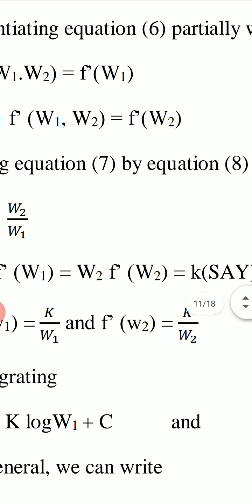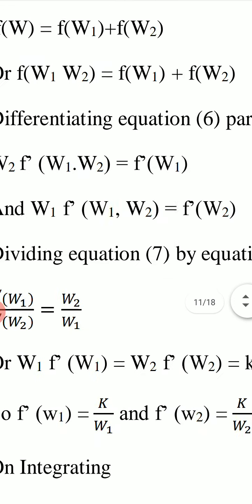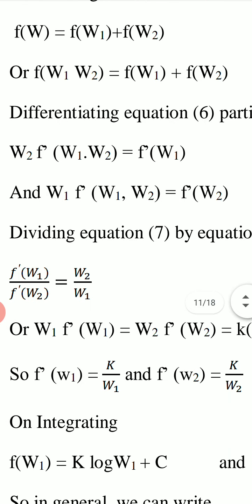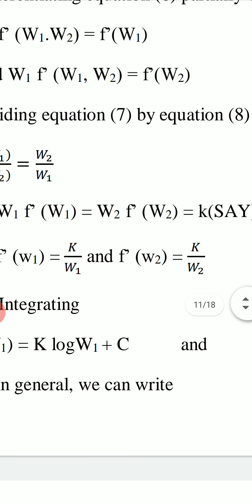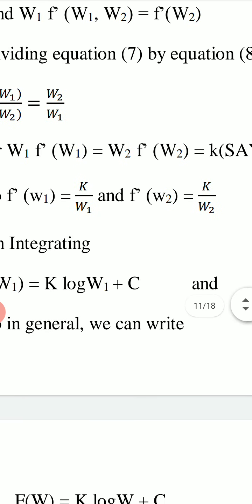Dividing equation 7 by equation 8, if we divide these two equations, then F dash (W1 W2) will cancel out, and we get F dash (W1) upon F dash (W2) equal to W2 upon W1. Or we have W1 F dash (W1) equal to W2 F dash (W2), and we write these two equal to K. So we have now two equations.